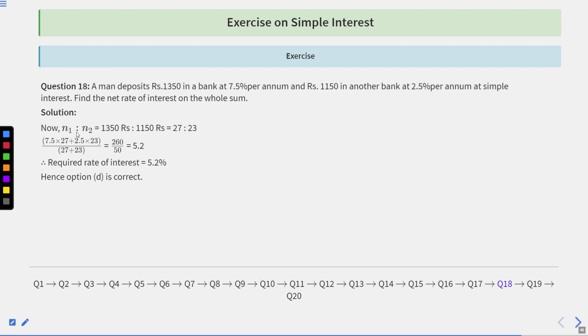Now N1 is to N2 is 1350 rupees and 1150 rupees, which is 27 is to 23. So now 7.5 times 27 plus 2.5 times 23 upon 27 plus 23 is equal to 260 upon 50, that is 5.2. So the required rate of interest is 5.2%. So the option correct here is option D.